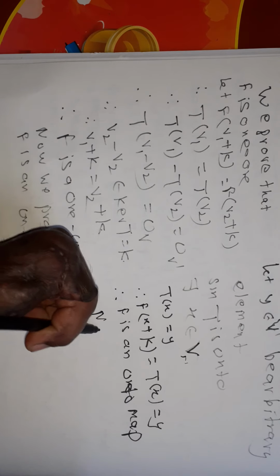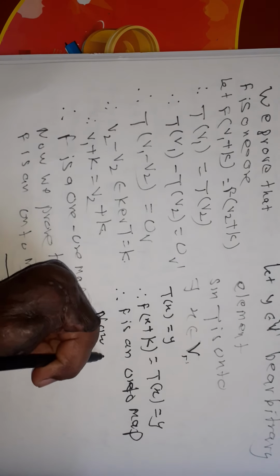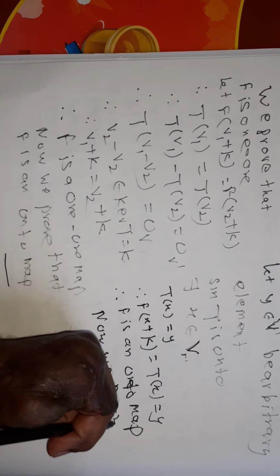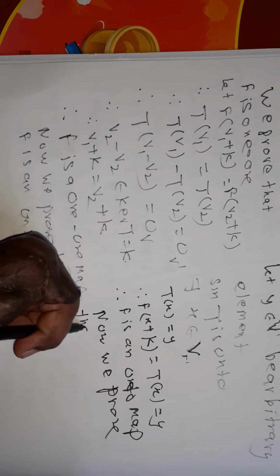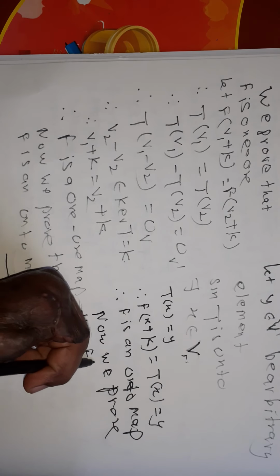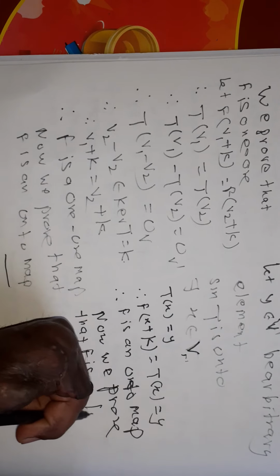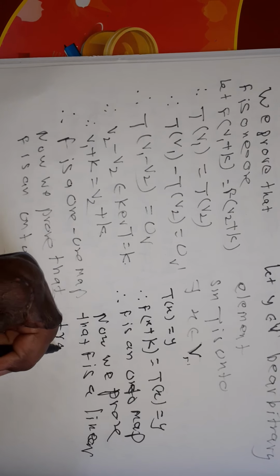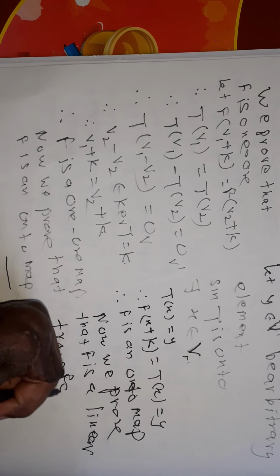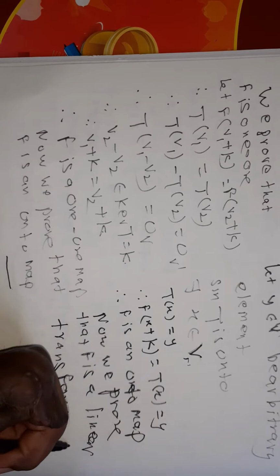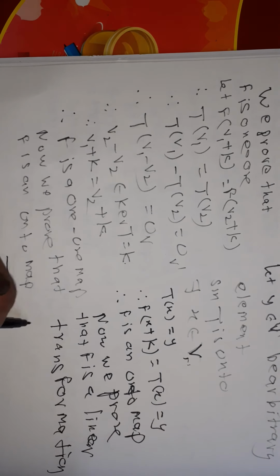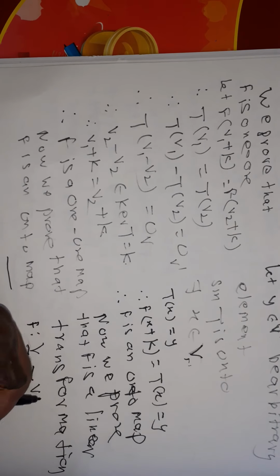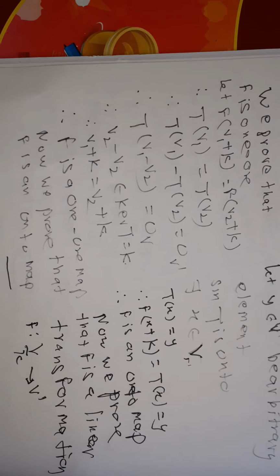Now we prove that F is a linear transformation. F from V modulo K to V dash is a linear transformation.